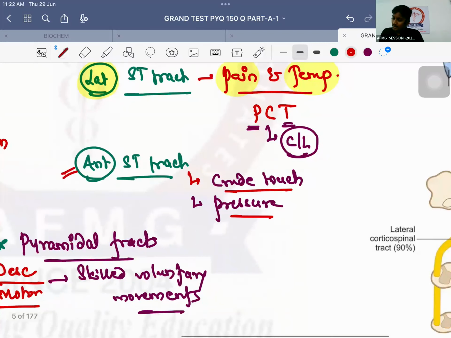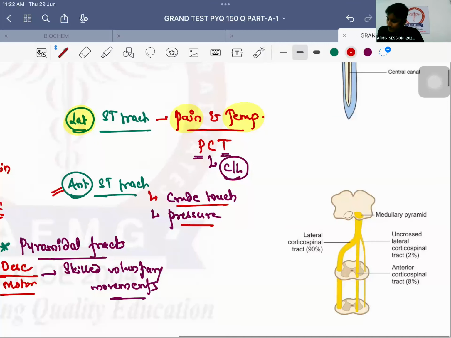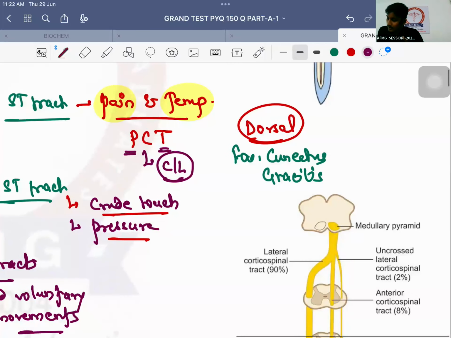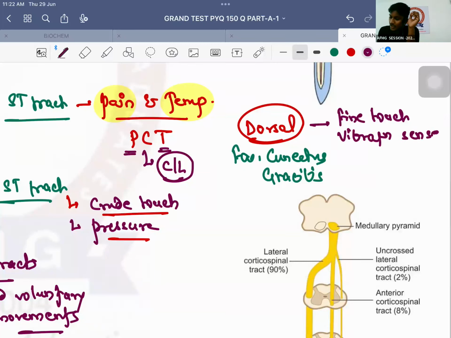What remains? Just your dorsal column. Important is, in dorsal column which ones were there? Ascending tracts, they were called fasciculus cuneatus and fasciculus gracilis. These are known to carry which sensations? First of all, the easy one. Which touch? Fine touch. Crude touch by anterior, fine touch by dorsal. Important. Then which sense? Vibration sense usually. It also carries vibration sense.